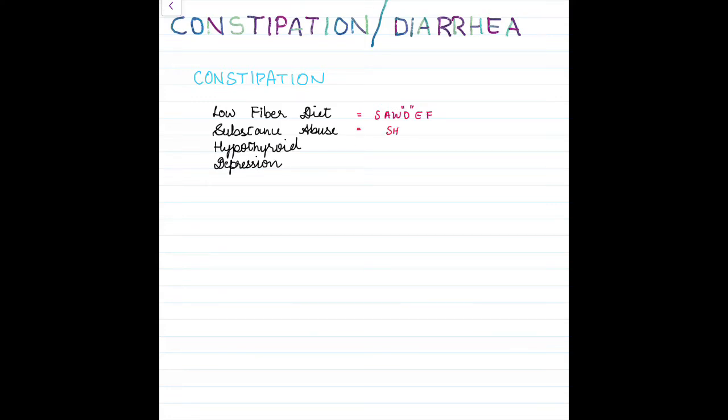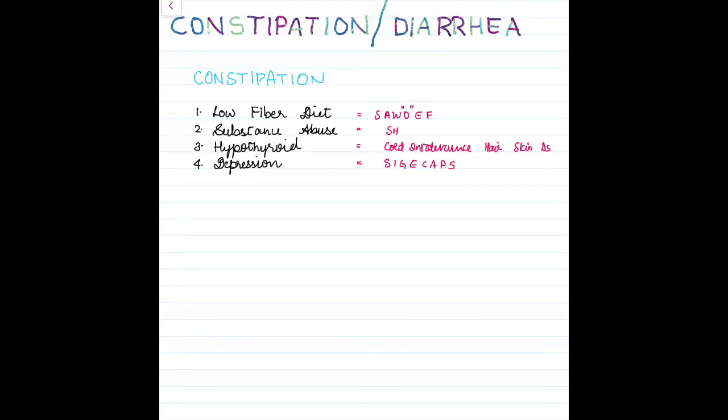Hypothyroid, the questions we are supposed to ask are cold intolerance, hair and skin changes. And depression, we ask SIGECAPS, which was covered in the previous video. So these are the causes for constipation. You have 4 differential diagnoses here. And the next one is